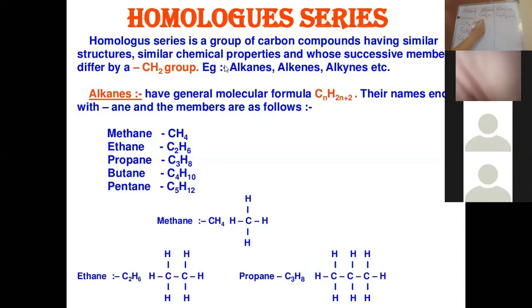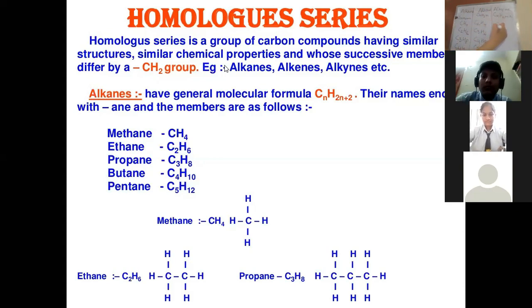Here also, if I find C2H4, C3H6, C4H8, C5H10, and so on. And for the alkyne series, the first member is C2: 2 twos are 4, 4 minus 2, 2.